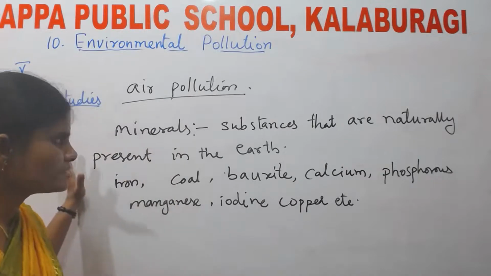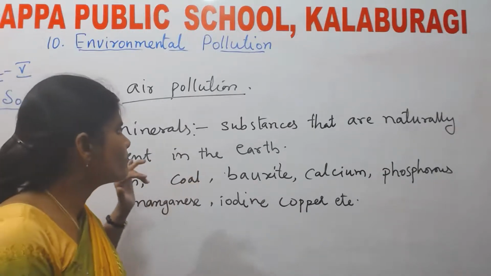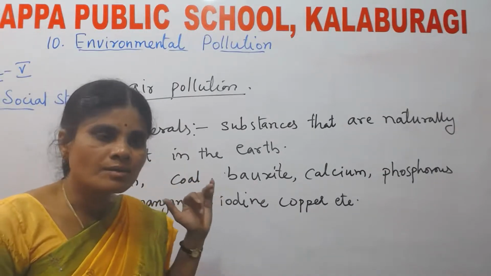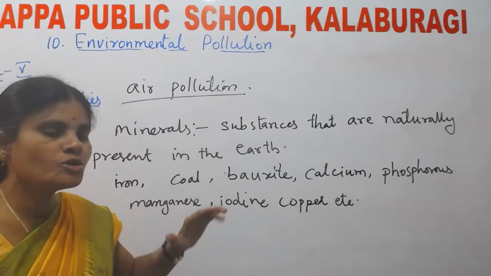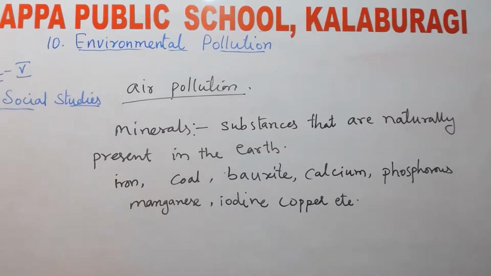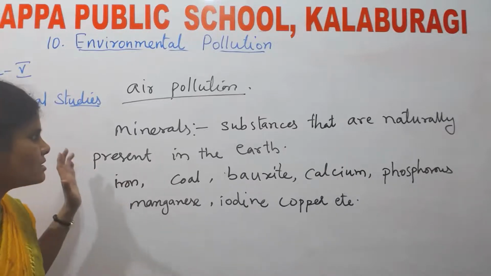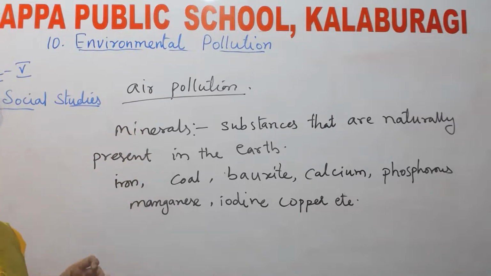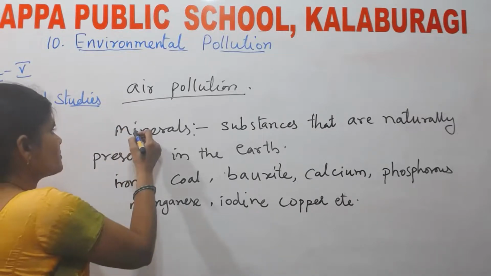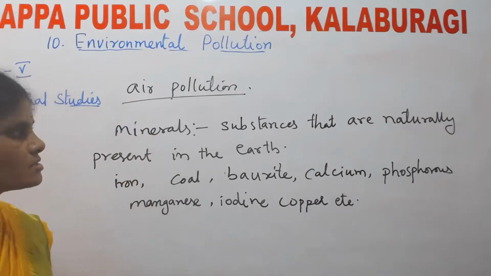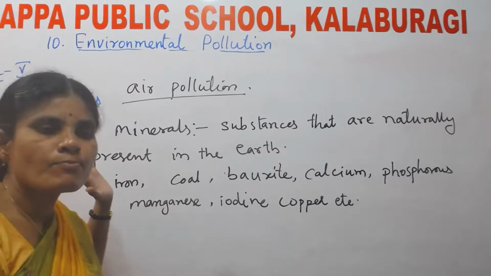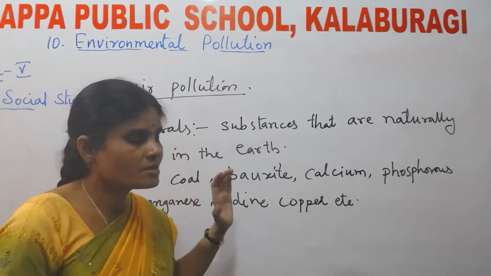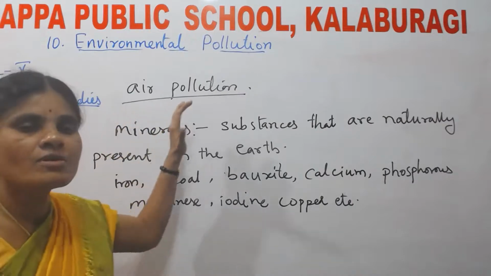Why I am saying this means these minerals also become polluted. Because of pollution, what happens? Minerals are also one of the parts of the natural resources. They also get polluted, because they also become dirty because of pollution.